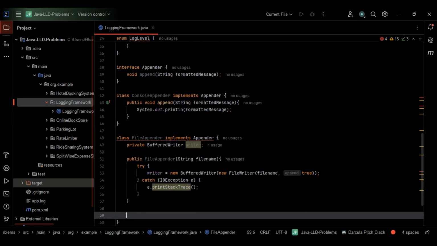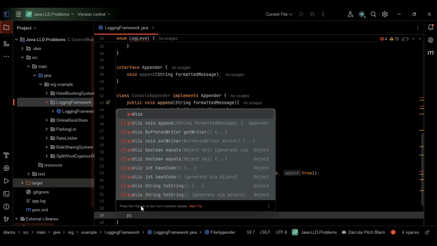Next, let's go with the append method. For thread safety, while discussing the different design patterns, I said that we'll be making use of the synchronized keyword for thread safety, right?